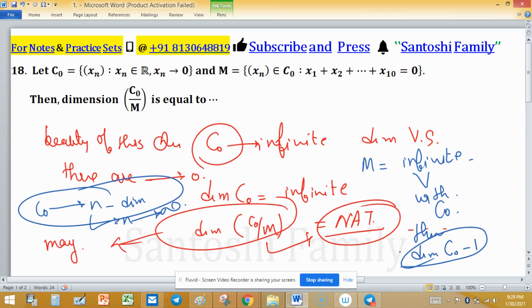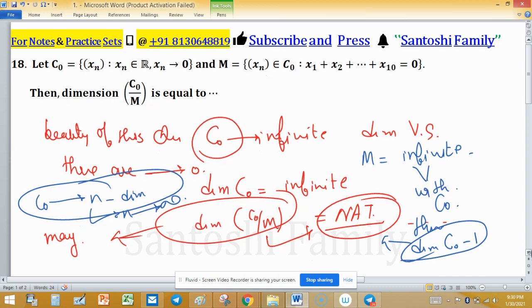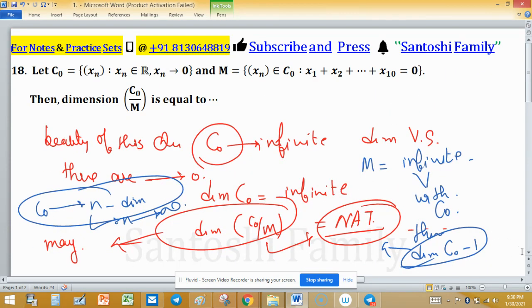Similarly we can justify this point, otherwise you can get stuck: as the dimension of C naught is infinite, how can the dimension of M be minus 1? It has no sense, because the dimension of M is also infinite, but you can justify your approach by the Archimedean property.